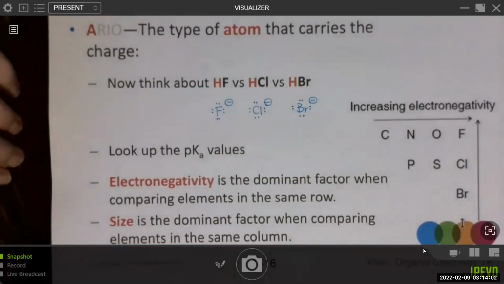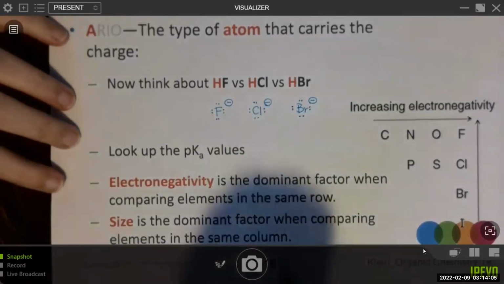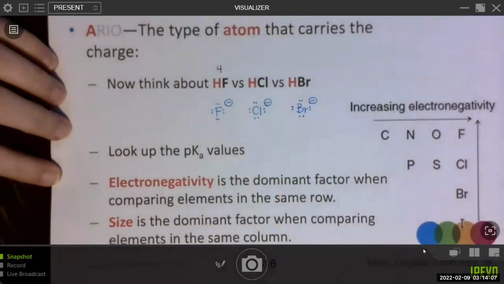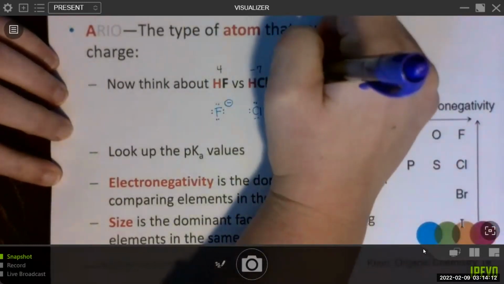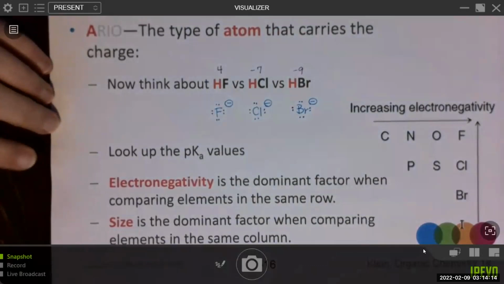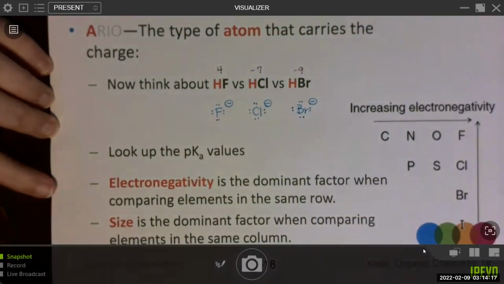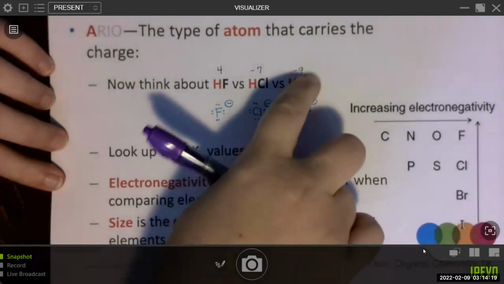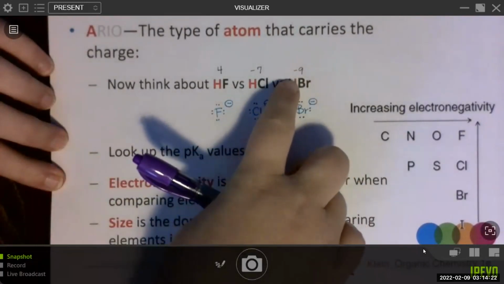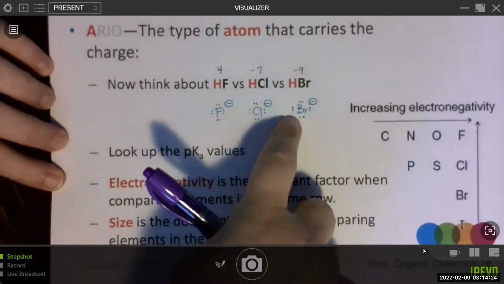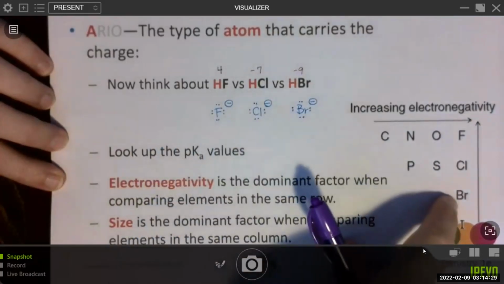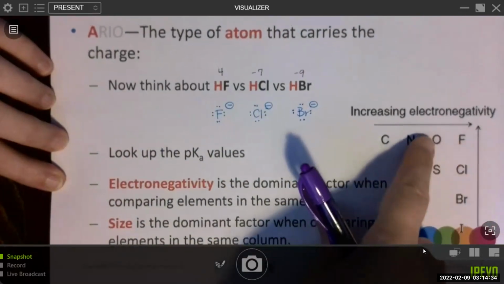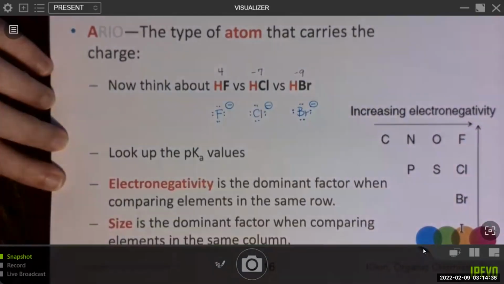But if we look at the pKa values, we see that the pKa of HF is 4, HCl is -7, and HBr is about -9. So what is this telling us? It's telling us that HBr is the stronger acid. If this is the stronger acid, this should be the weakest base. But the weakest base is the most stable. So why is bromine with a negative charge more stable than the more electronegative fluorine with a negative charge?